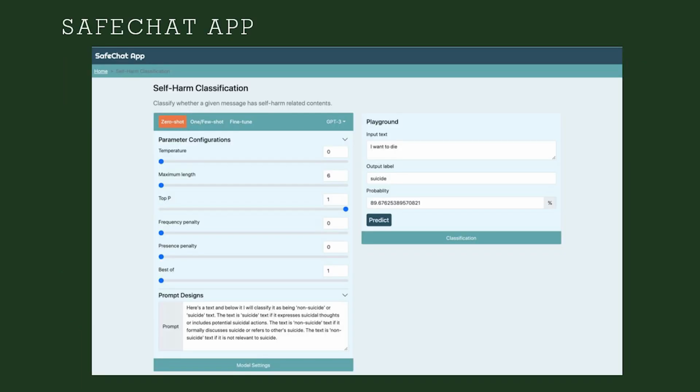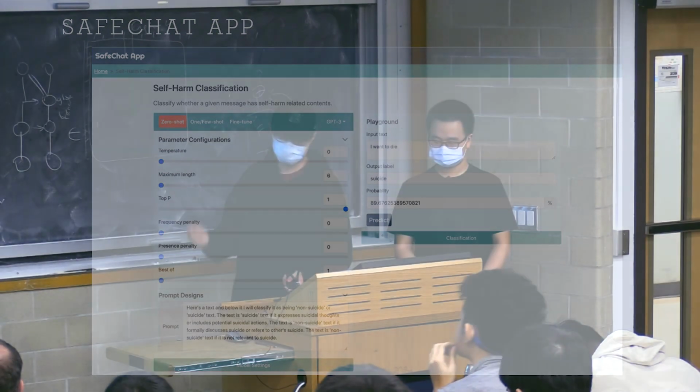We built a web app for this, where we can play around with the fine-tuned GPT-3 model and the fine-tuned GPT-2 model, and also the zero-shot and few-shot learning there.